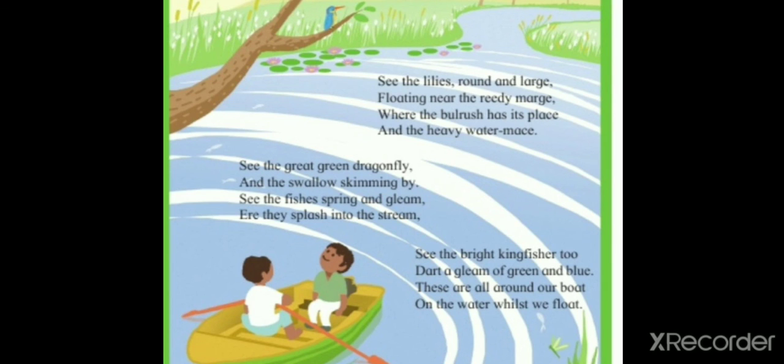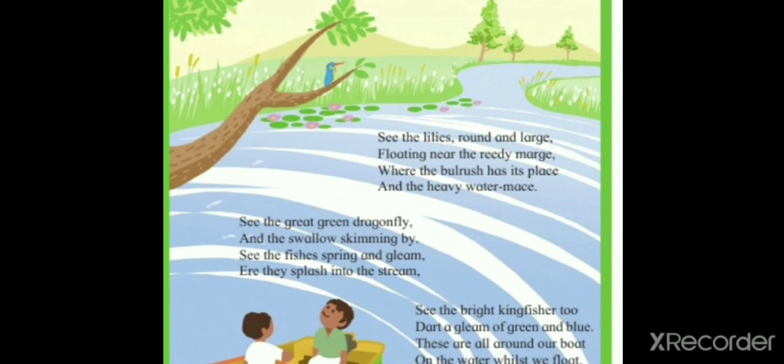And then when he is moving, you can see here the large lily. The plants of lilies are round and large, and they are floating near the reedy marsh, and there are large plants, green grass-like plants, that is bulrush, also here. And when they are moving through the boat, because of them small waves have been created, that is what we call ripples, and those ripples are twinkling very brightly in the sky, and he is seeing the reflection of hills and trees in the water.